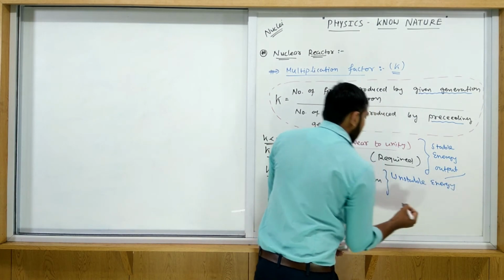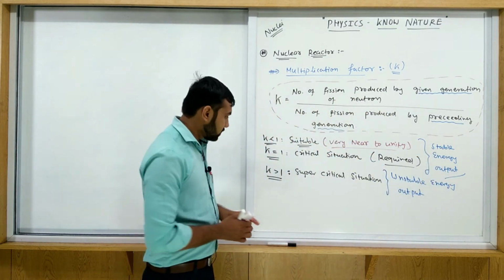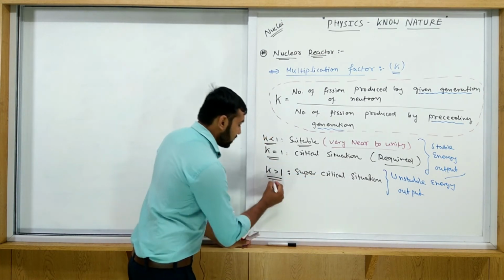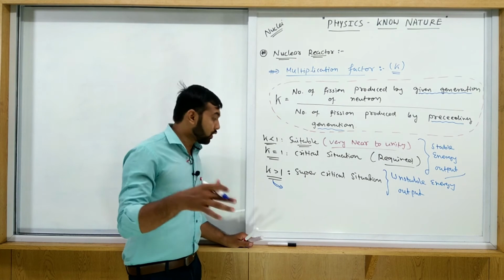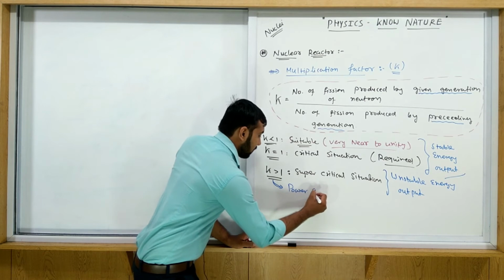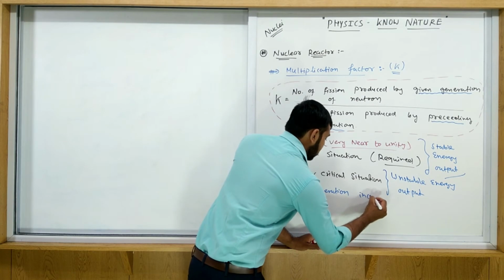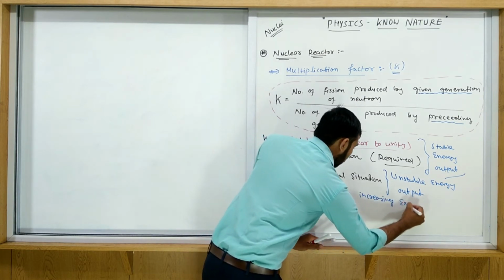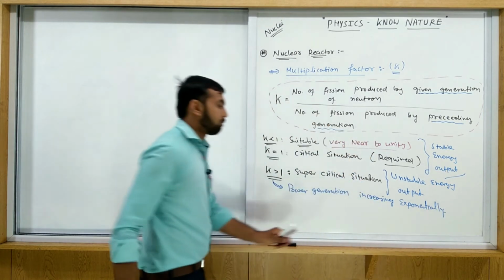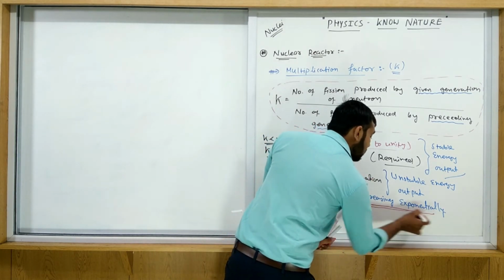So this is the case of unstable energy output. If you consider the situation K greater than 1, which is unstable energy output, then here the rate is increasing exponentially. So power generation is increasing exponentially. Exponentially means very fast.